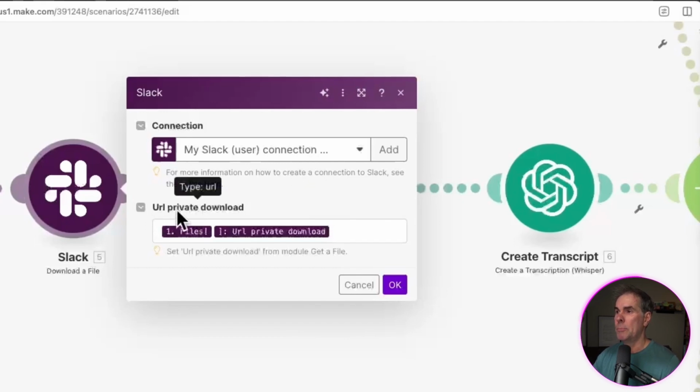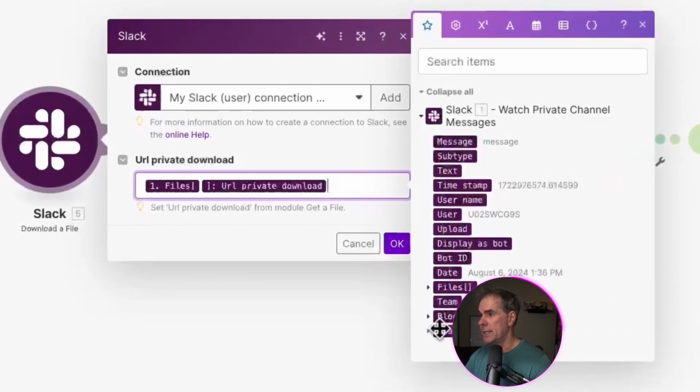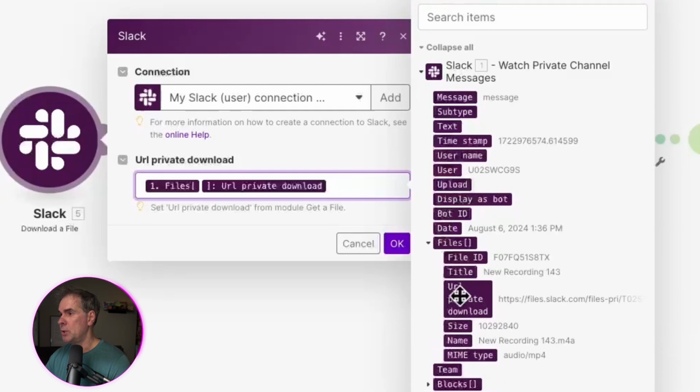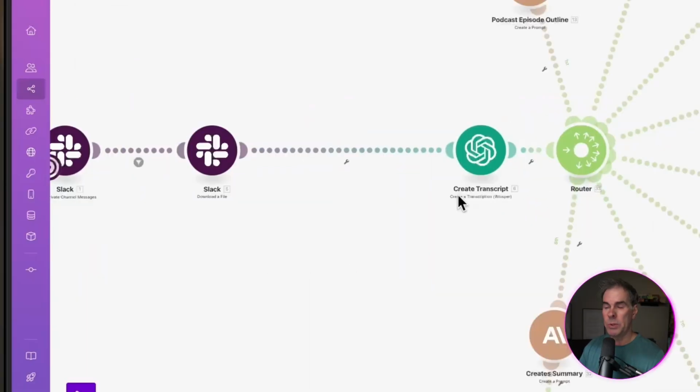And so the URL private download is the exact same entry that we just talked about within the filter. So we're just going to put that right in here again. Again, going down to files, choose URL private download. The next module in our automation is we want to transcribe our voice memo that we've just sent to Slack.